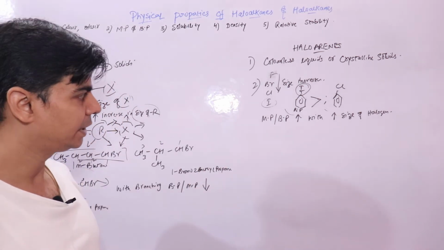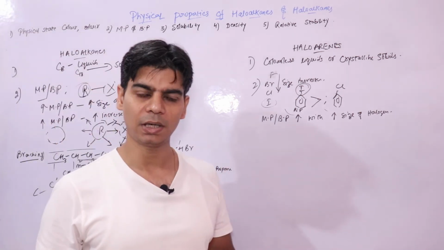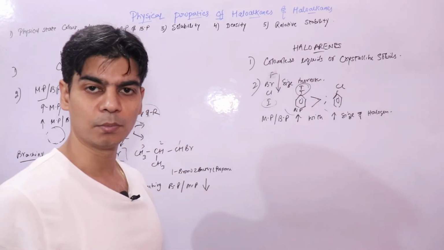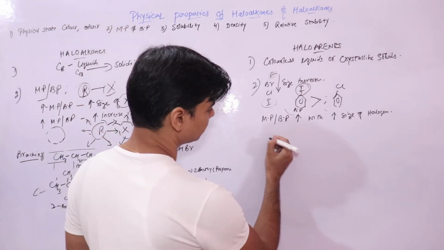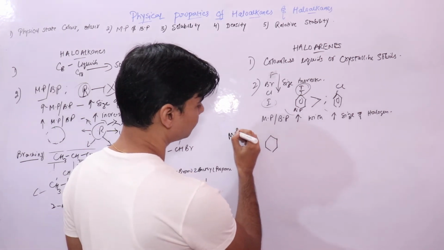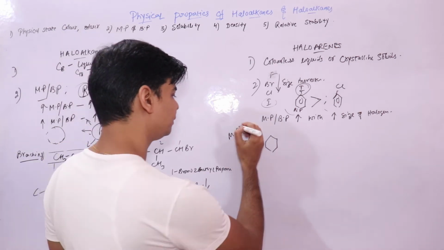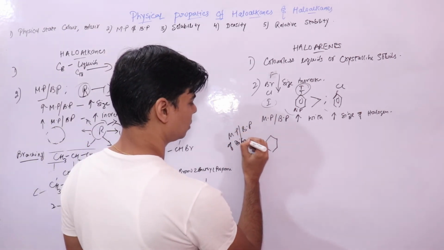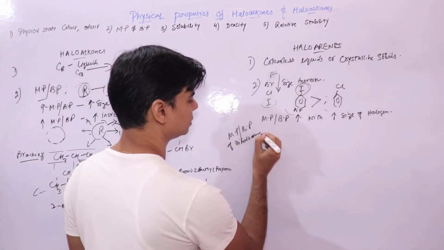Now in case of haloarenes, one important thing that we need to look into is the melting point and boiling point of isomers, like the melting point and boiling point of dihaloarenes.